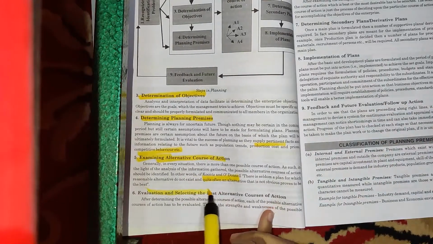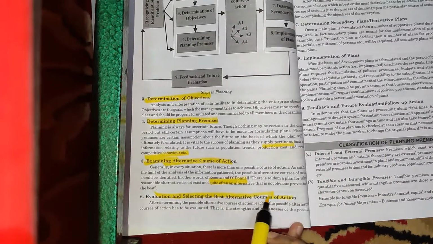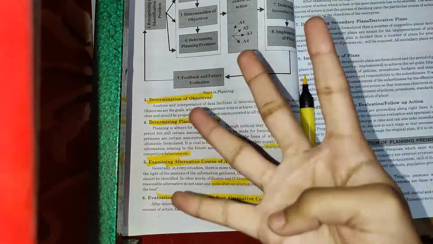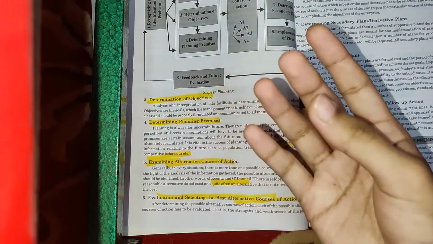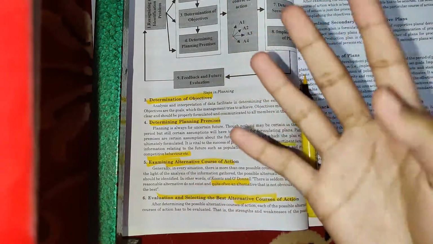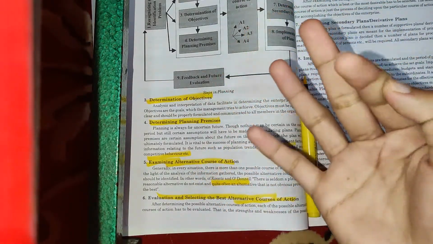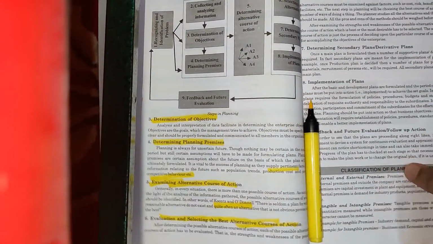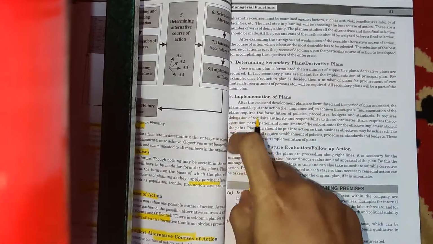After which you have evaluation and selecting the best alternative course of action. Suppose you have 4 solutions. Now you need to check all the 4 solutions, whether this particular solution is solving the problem or not. In that, you will select one particular solution which is the best in order to solve the particular problem. So you are choosing the best alternative solution.